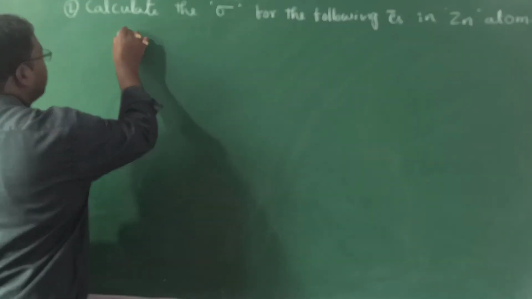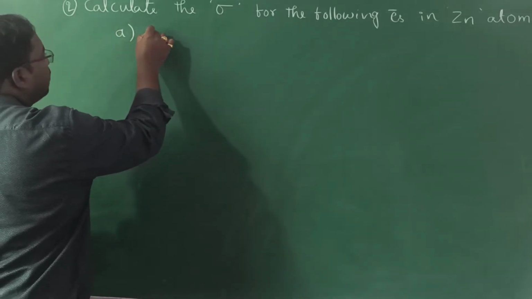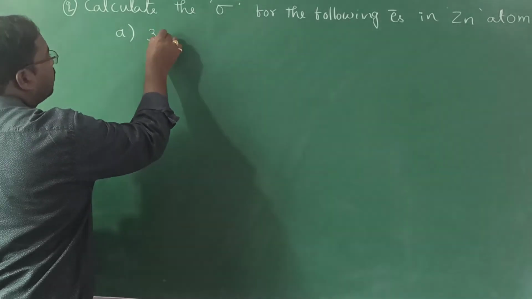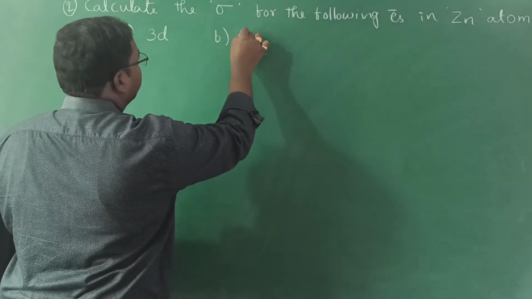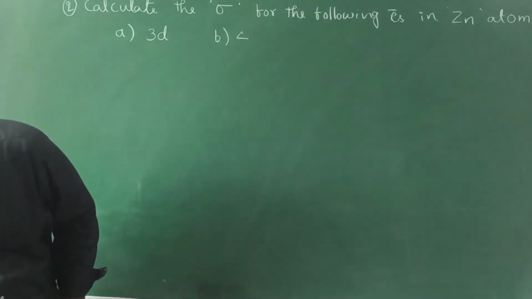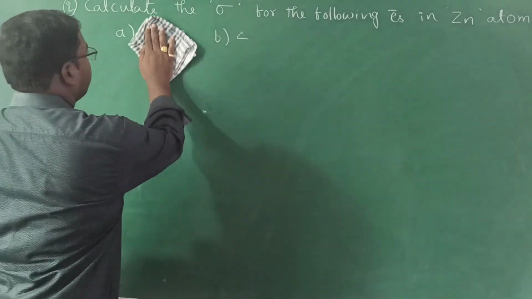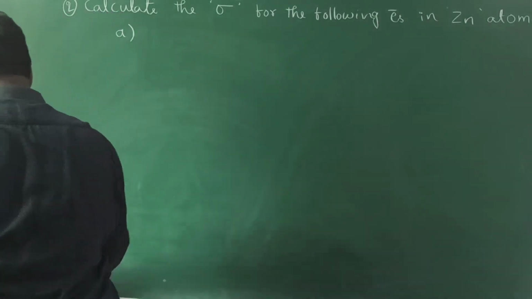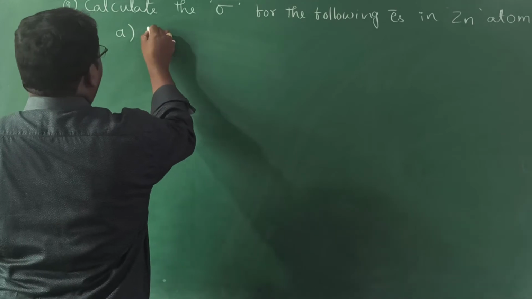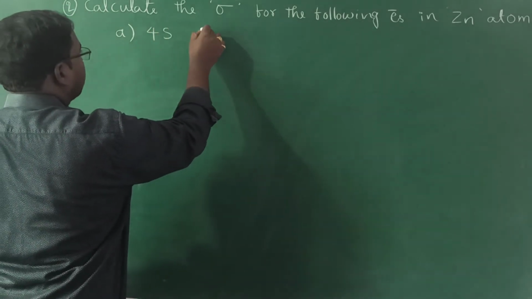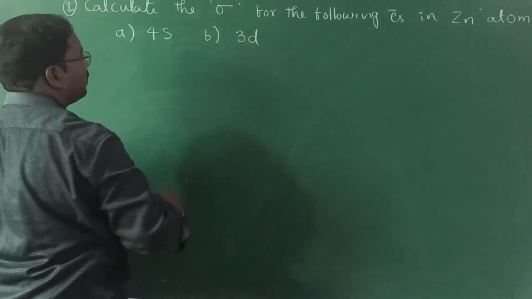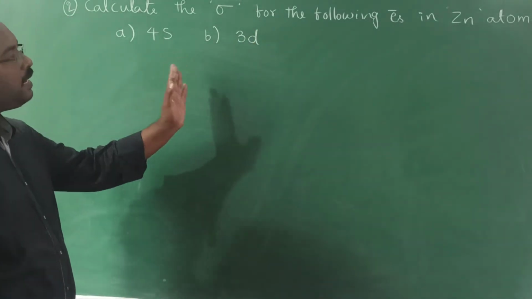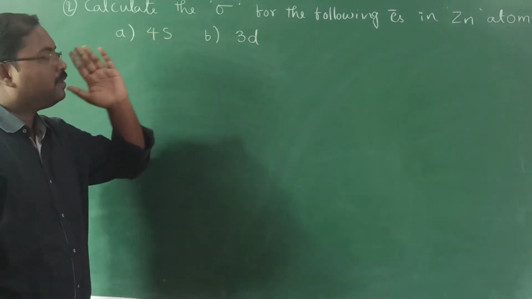The following electrons are the electron in 4s and the electron in 3d. First let us calculate 4s, then we will go for the d type, right?